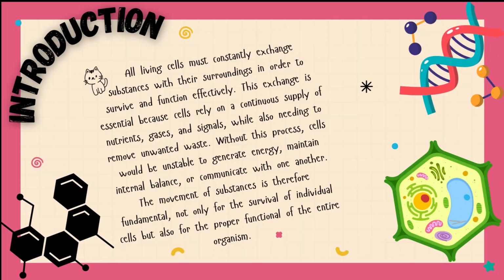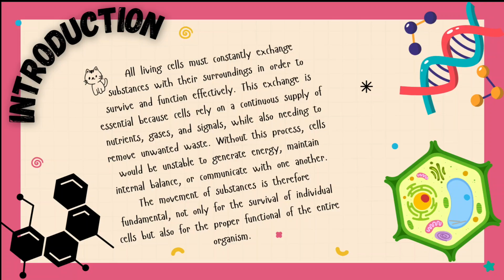Okay, so all living cells must constantly exchange substances with their surroundings to survive and work properly. This exchange is crucial because cells need a continuous supply of nutrients, gases like oxygen, and signals from their environment. At the same time, they need to get rid of waste products that can be harmful if they build up inside the cell. If this exchange did not happen, cells would not be able to produce energy, maintain their internal balance, or communicate with other cells.